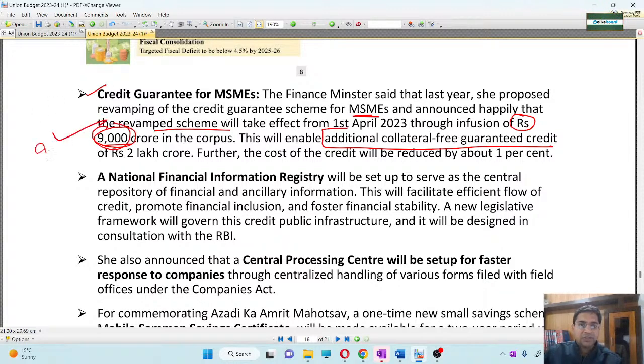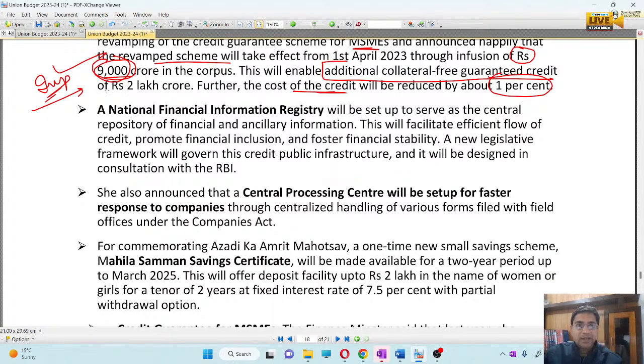Very very important, ये आपको पता होना चाहिए. By infusing this, the cost of credit will come down by 1%. मतलब जो पहले का 4% इंटरेस्ट होता था, 3% हो जाएगा. Then they are going to create a national financial information registry. This registry will store all the financial and ancillary information: from where the credit is going, financial inclusion, financial stability, everything will be kept there. It is an information registry, a public infrastructure, and it is going to be designed with the help of RBI.